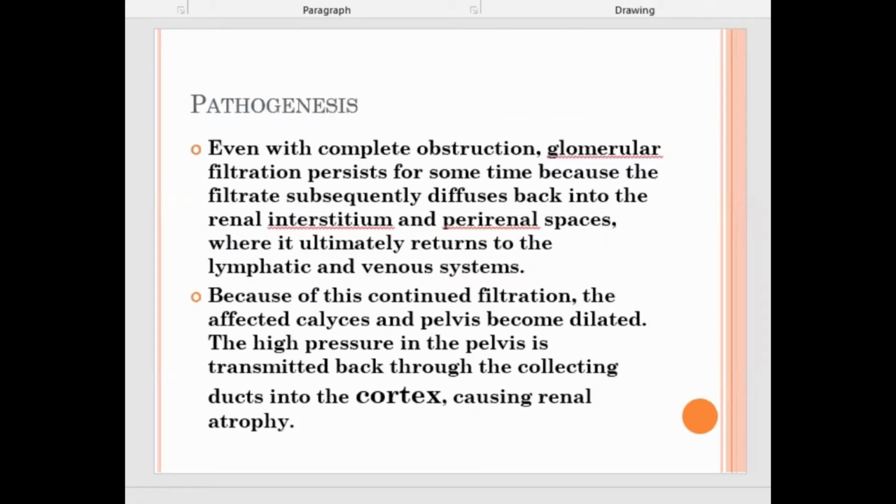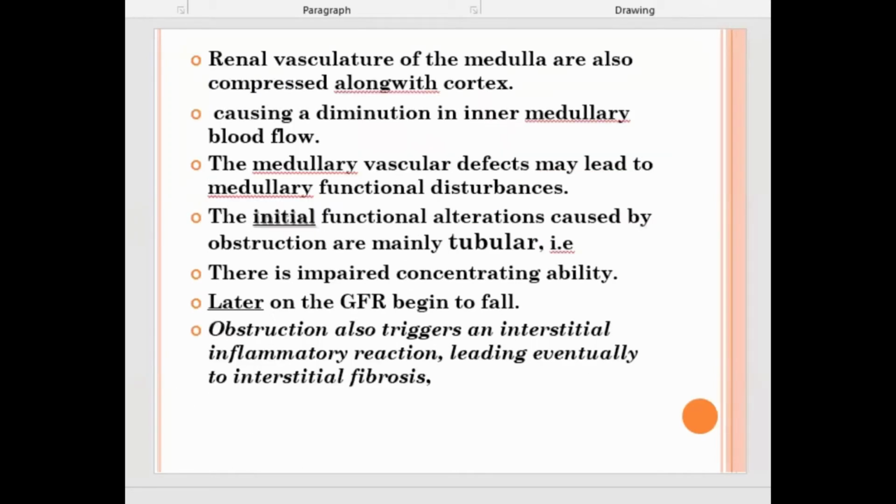Glomerular filtration will initially try to compensate, okay, but ultimately because of the persistent obstruction and high pressure in the pelvis, there is renal atrophy, cortical atrophy, and renal pelvic system dilatation. The renal vasculature will be compressed along with the cortex, so there is diminished medullary blood flow.